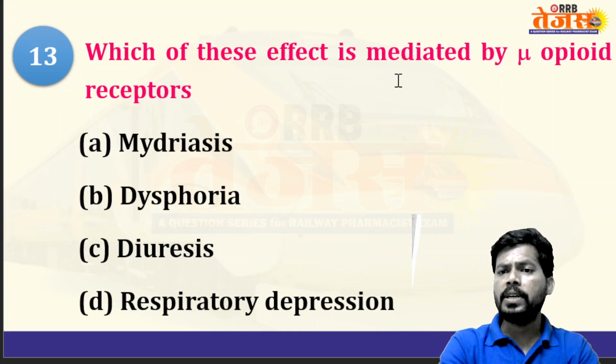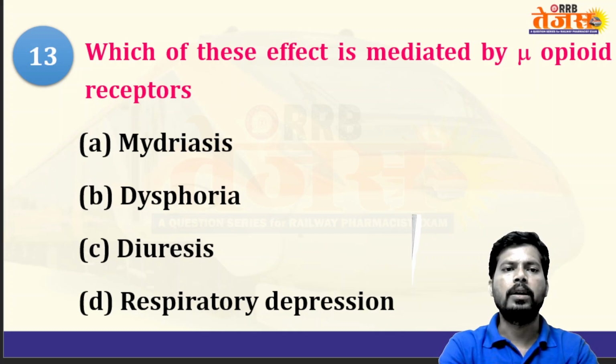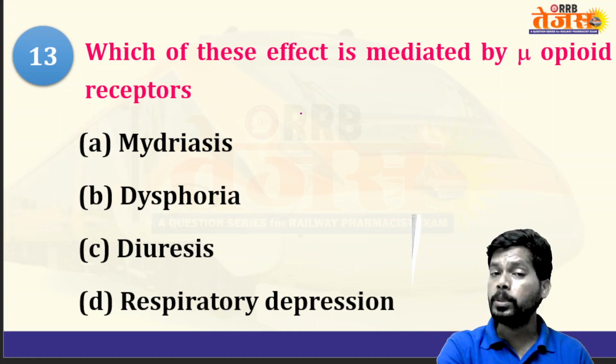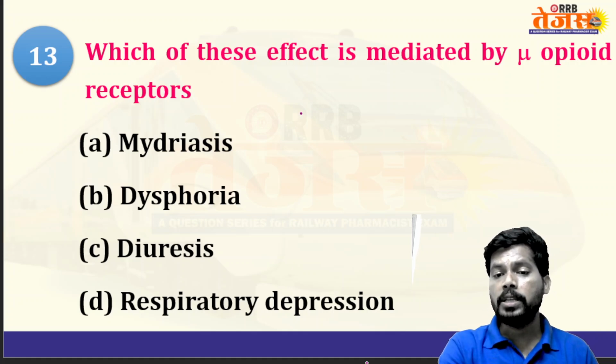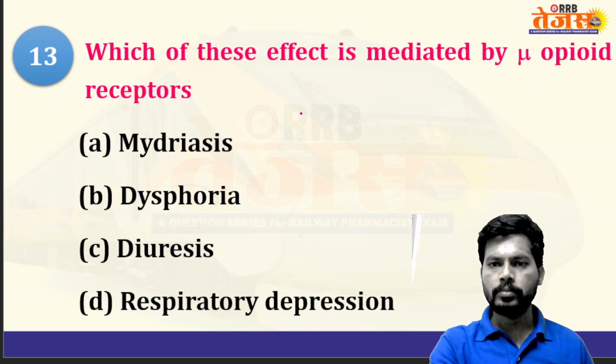Which of these effects is mediated by mu opioid receptor? There are three types of opioid receptors: mu, kappa, delta. The mu receptor has a different function, the delta receptor has a different function, and the kappa receptor has a different function.